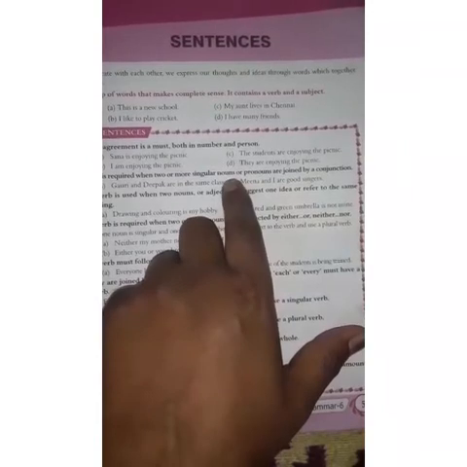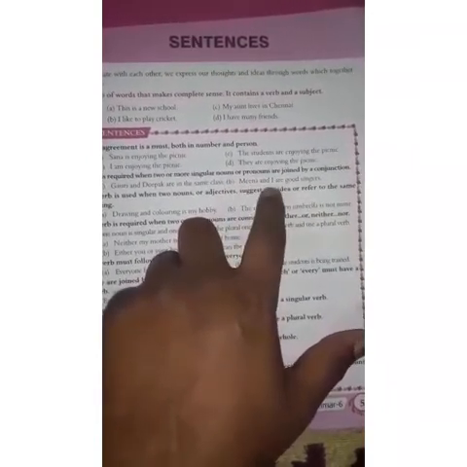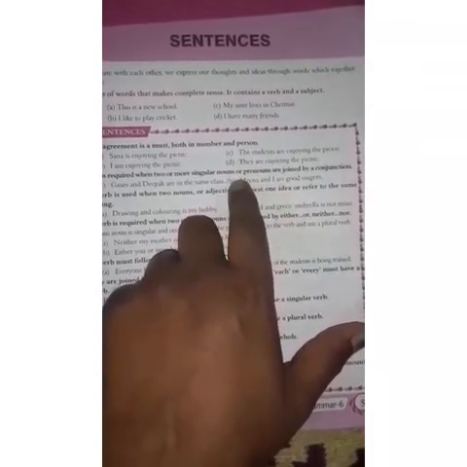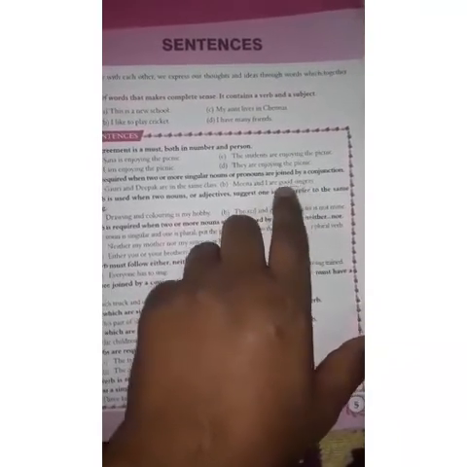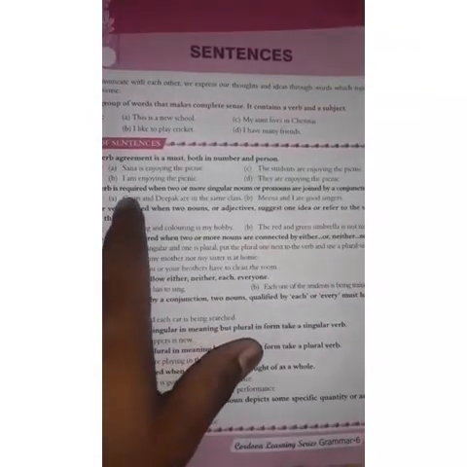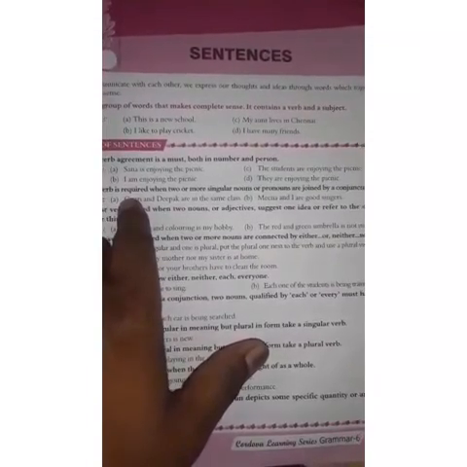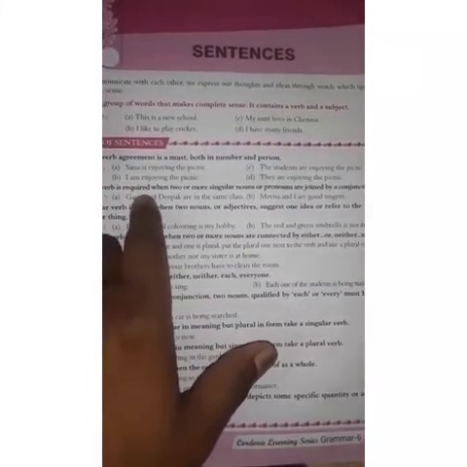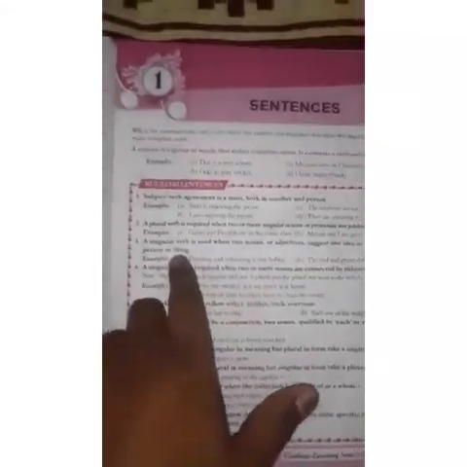Second is Meena and I are good singers. Here Meena is a singular person and I is also a singular person. But when we use a conjunction and we are using two singular persons at the same time, it becomes a plural, and that is why Meena and I are good singers. That is why we are using here are. It means the second rule is when two or more singular persons are combined together, they become a plural number.